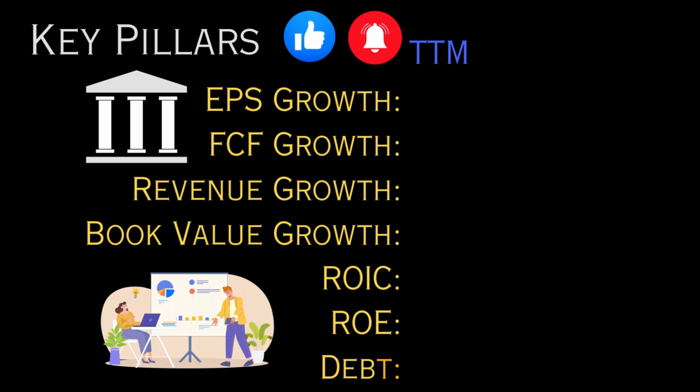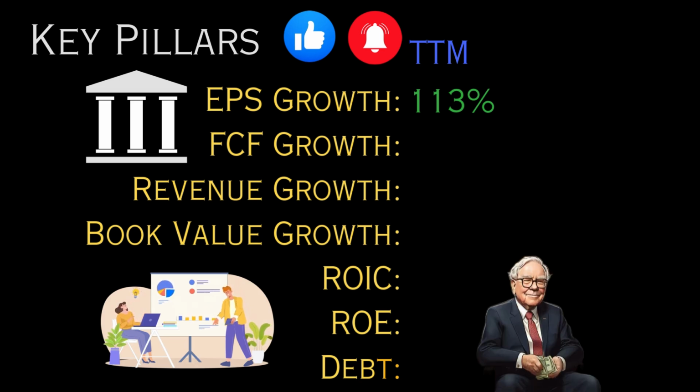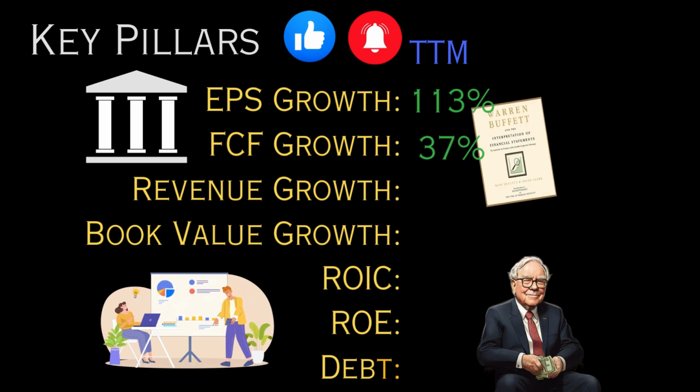The first pillar is earnings per share growth. This is where we take the net income and divide it by the shares outstanding. For AMD, EPS growth over the past 12 months is 113%, scoring 1 point. Next, let's look at free cash flow growth, which measures the money a business can generate from its operations. Warren Buffett emphasizes the importance of strong financial health and prefers companies that can generate substantial free cash flow. AMD's free cash flow growth is 37%, scoring 1 point.